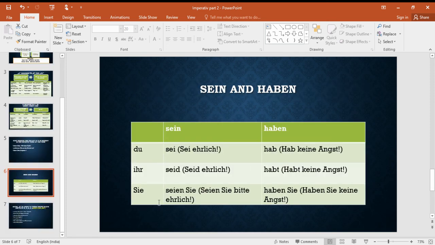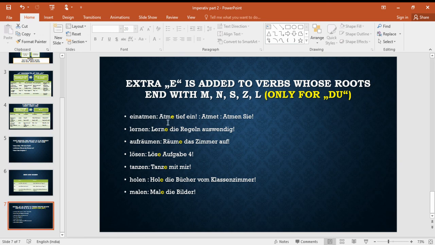Sein and haben we have to learn by heart. Sei, seid, seien Sie, hab, habt, haben Sie. And here we add an extra e to the imperative form of the verb if the root ends with m, n, s, z, l, etc.